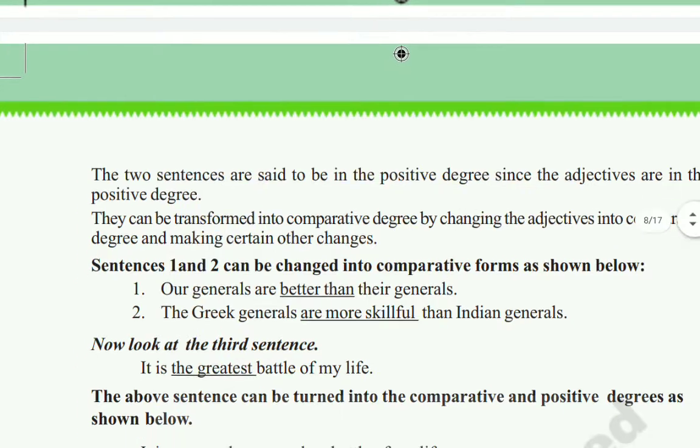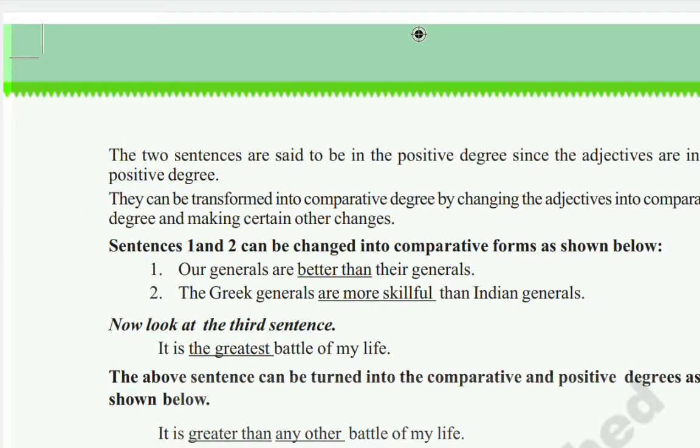Our generals are better than their generals. And the second one: the Greek generals are more skillful than the Indian generals.